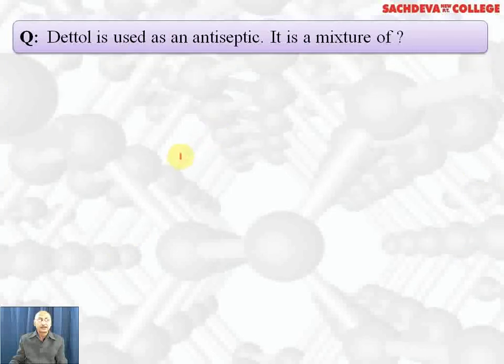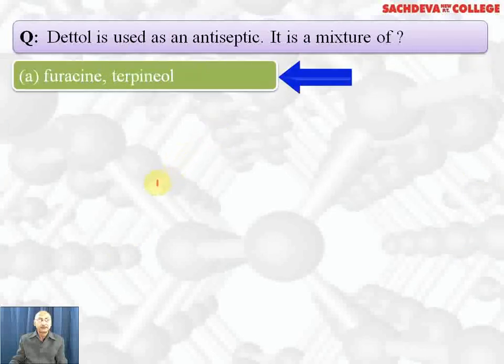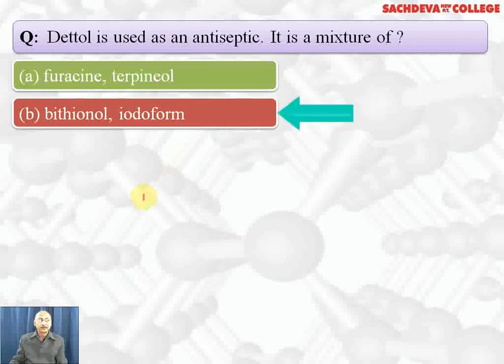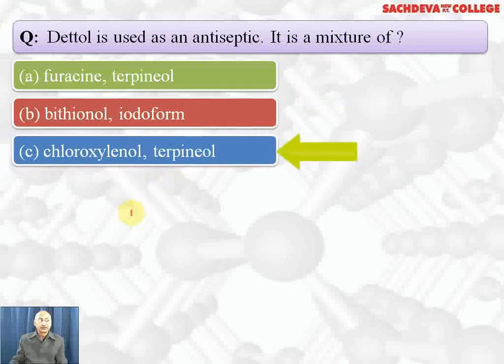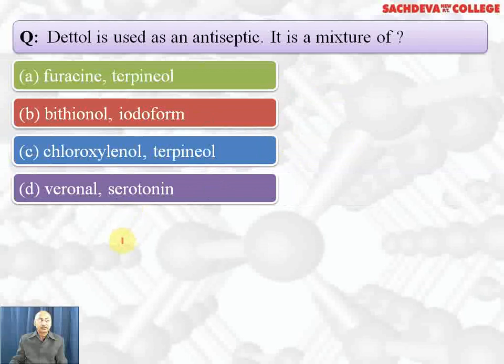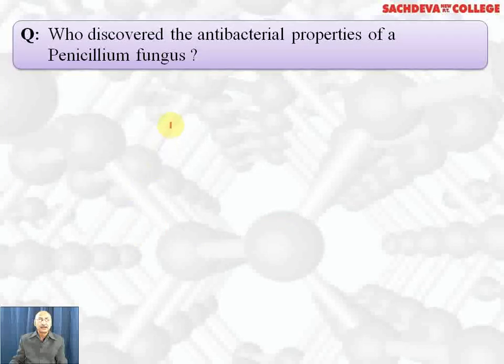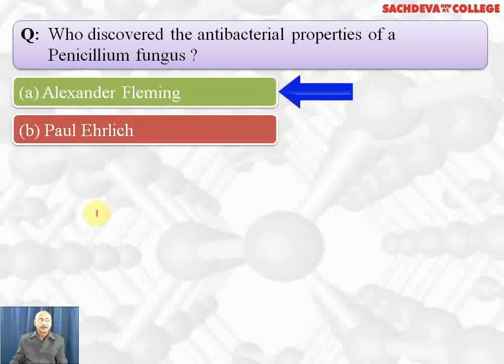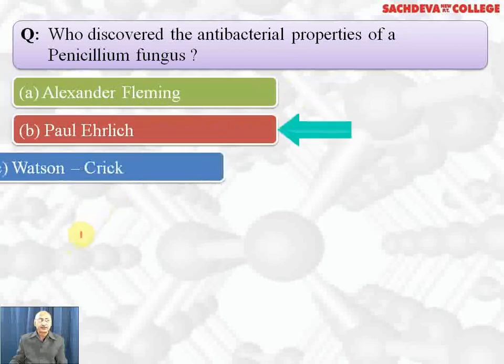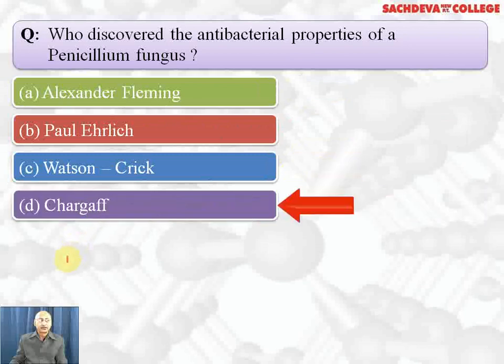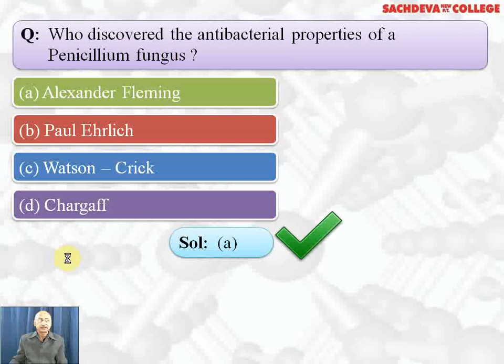Dettol is used as antiseptic. It is a mixture of furazolidone and terpineol, bithionol and iodoform, chloroxylenol and terpineol, veronal and serotonin. Correct answer is chloroxylenol and terpineol. C part is the correct answer. Who discovered the antibacterial properties of Penicillium fungus? Alexander Fleming, Paul Ehrlich, Watson Crick, Chain and Florey. Correct answer is Alexander Fleming. A part is the correct answer.